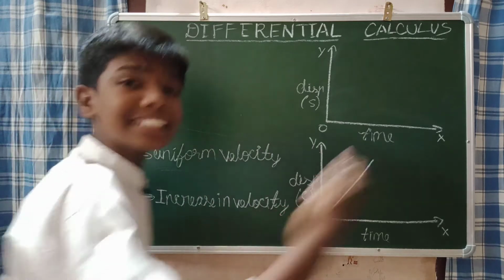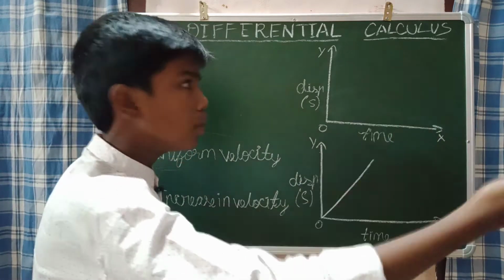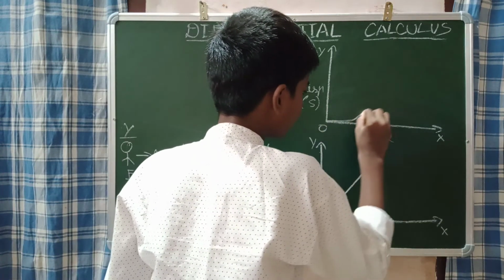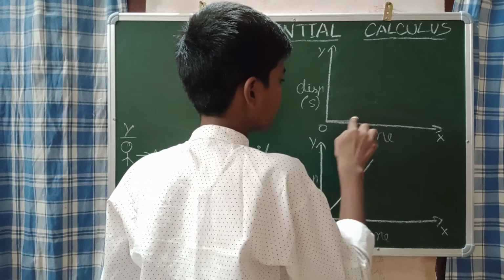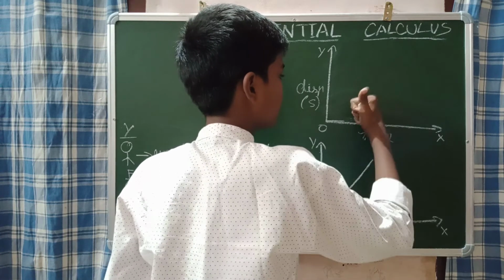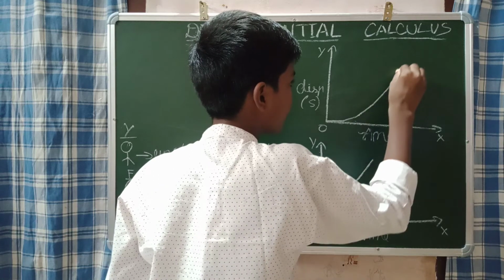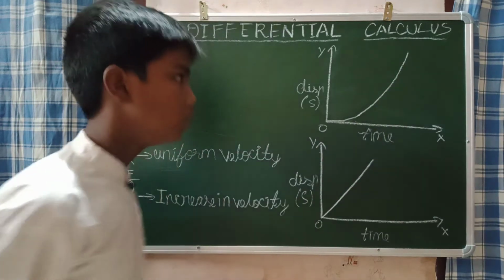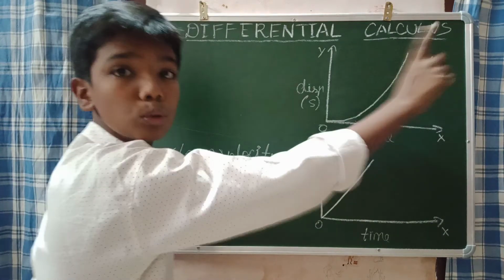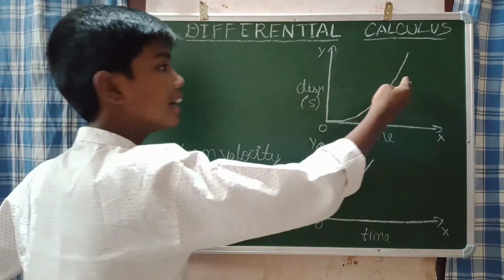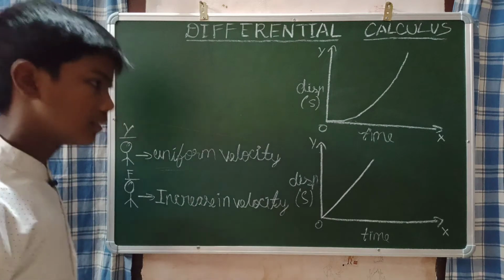Your friend is increasing his velocity, no? So in the displacement time graph, this is how the gradient looks. Increasing velocity means this is how the graph will look.